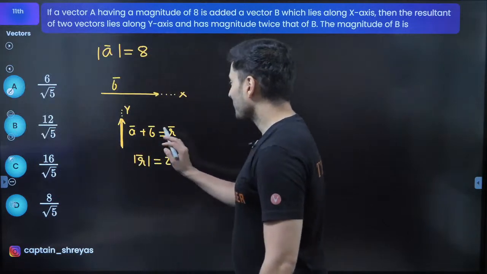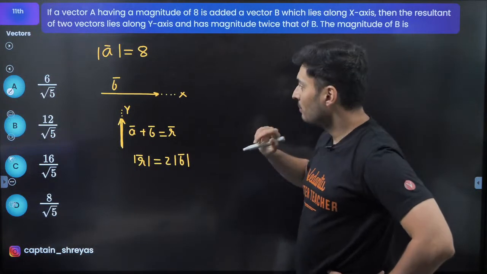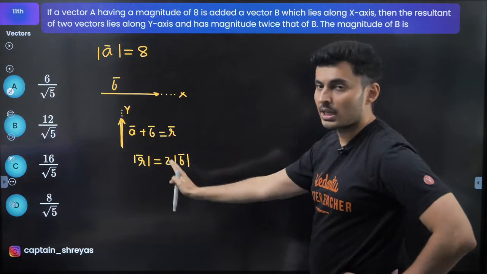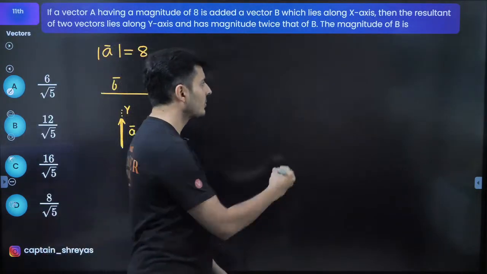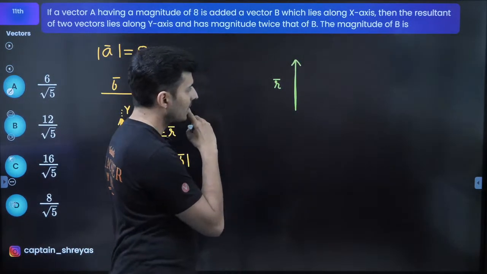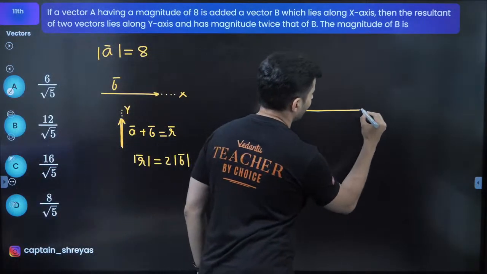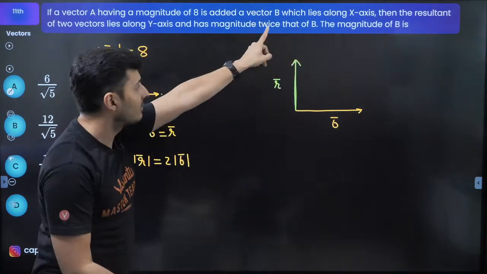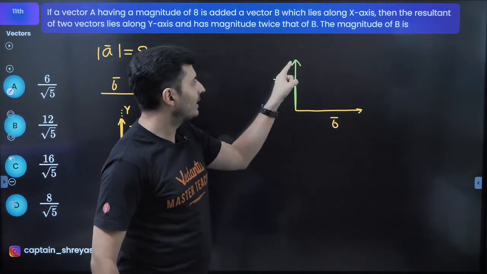Okay, so what do we do? A vector, I do not know the direction, but with B vector gives me the resultant vector. Let's try to draw the resultant first. Maybe I'll get some clues. So this is my resultant vector. Okay. B vector is on the x-axis. Interesting. B vector plus A vector is the resultant. So think triangle law. Vector plus vector gives me the resultant.